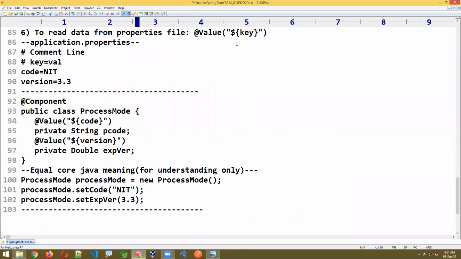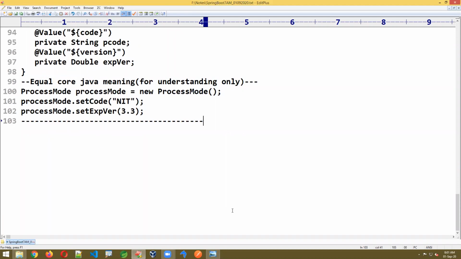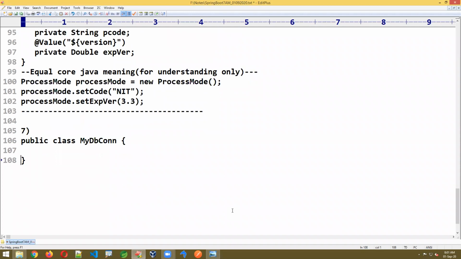Now listen carefully. Remember the syntax. I'm typing in the chat also. I expect that you can write this, but let us see. Equal core Java meaning is not required. This is for you only, you don't write this. I'm just writing an example. There is a public class MyDBConnection.